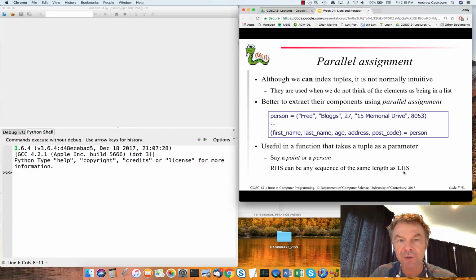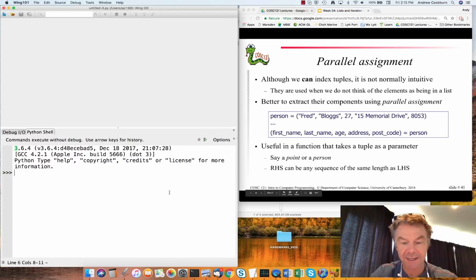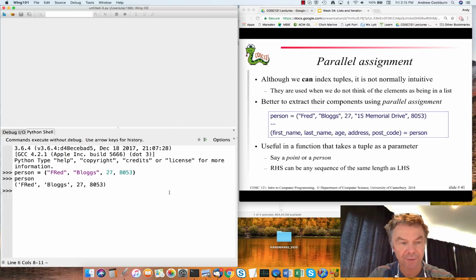Python has a wonderful ability to do something called parallel assignment, which greatly assists working with sequence types and tuples in particular. So we can unpack the elements in a sequence and assign them to individual elements really easily. So let's say, using a tuple example, I have a tuple modeling a person, so I have Fred Logs, who is 27 and has a particular zip code. I'm leaving out the address here. So there we go. We can look at a person. It's modeled as a tuple appropriately.